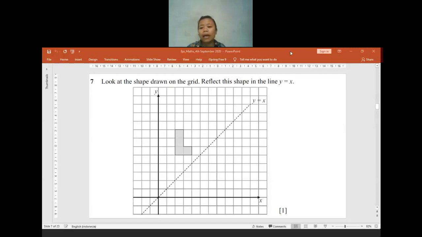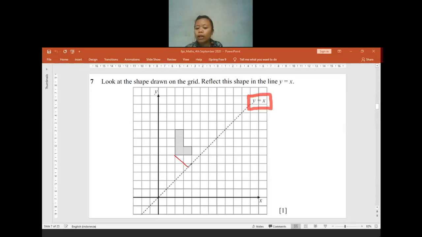y equals x is this line. We already have the line. Now we have to make a reflection. How do we draw it? If you want to draw it, you can count the boxes. If you have a ruler, maybe it will be easier. This is only 1.5 boxes, so I have to copy the exact same distance.